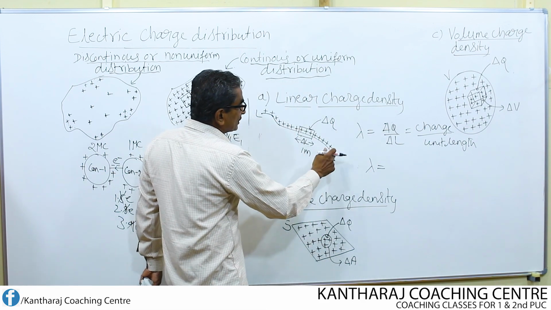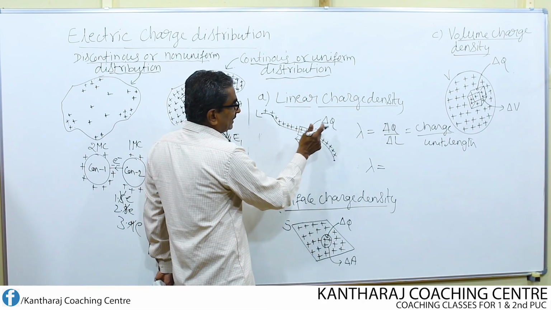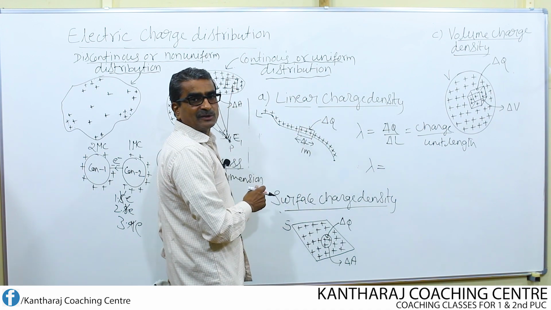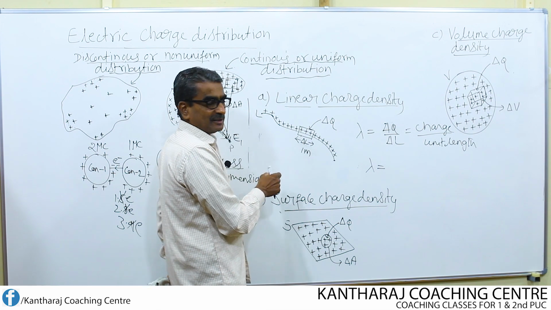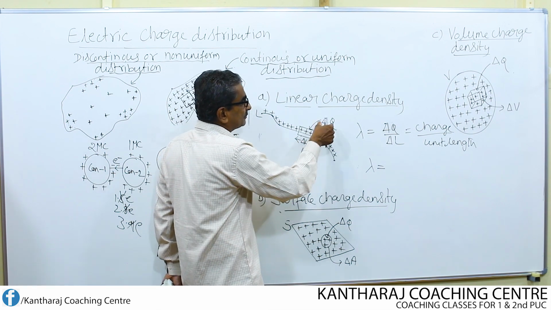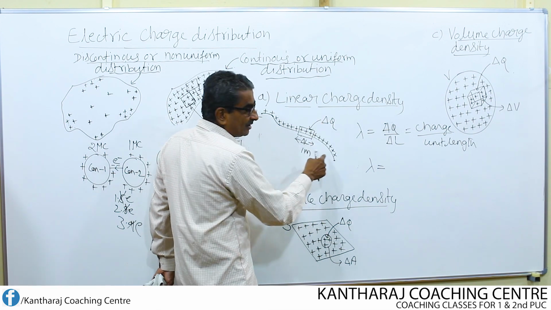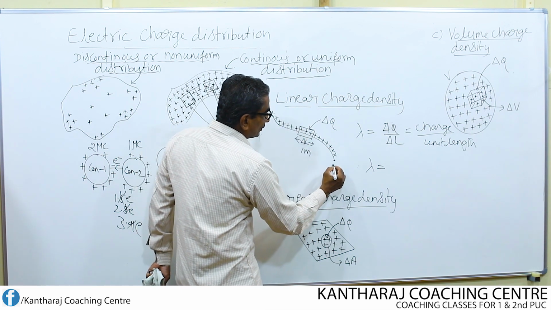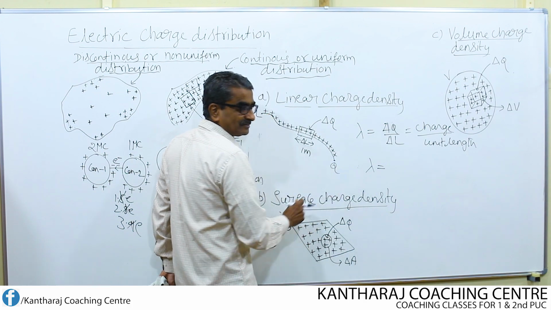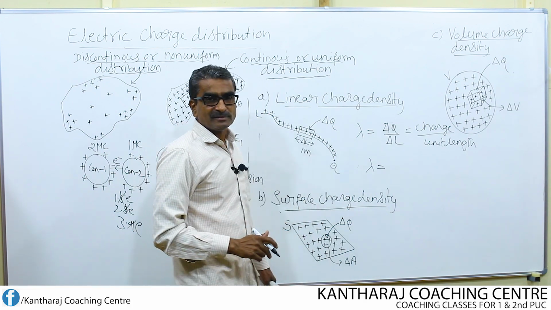Then what's the total charge now? Within this unit length, we have taken the charge as delta Q. Delta refers to a small value because the elemental length we have chosen is small. For small length, small charge. For a large length, what is the total charge? Let Q be the total charge on this entire wire.